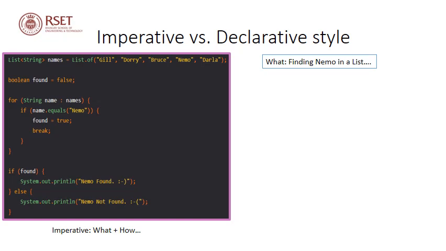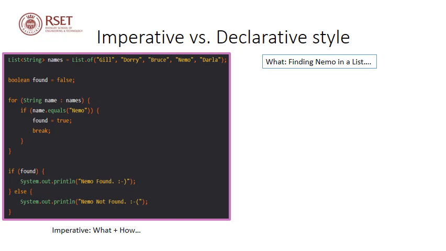So here in this slide I'll be explaining the differences between imperative and declarative programming approaches using a simple Java program. So what we are going to do is check whether a string called Nemo is present in a list called names. The elements in the list are Gil, Dory, Bruce, Nemo and Dala. So in this particular case we should be getting the output that Nemo is found in the list.